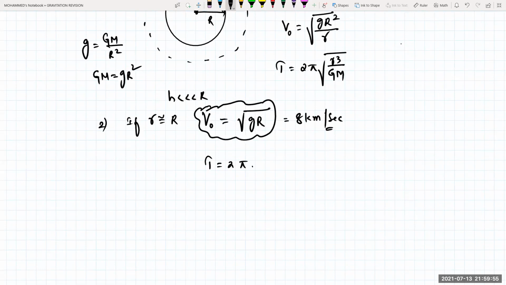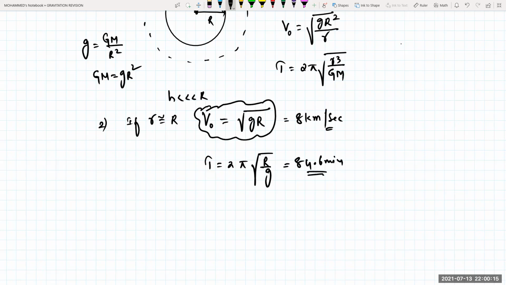T is equal to 2 pi under root of capital R cubed by capital G into M. Since capital G into M will be equal to g into R square, I keep g into R square here and I'll be getting this formula, root over R by g. The value of this is approximately 84.6 minutes. So this is the time taken.